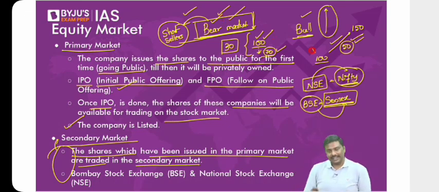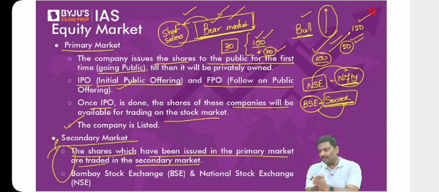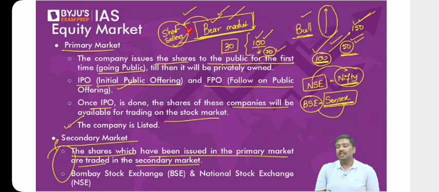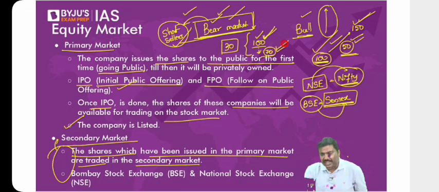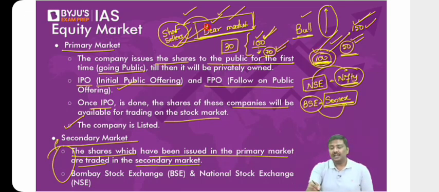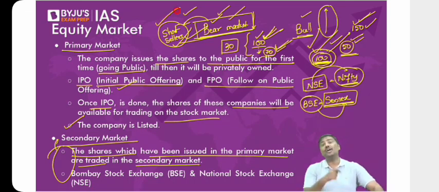In a traditional concept, you will purchase low, sell high, make profit. In a short selling system, you will sell high, purchase low. The sequence has changed. Focus on the sequence. In the traditional concept, first you purchase at low, then sell at high. But in short selling, first you sell at high, then purchase at low. Don't say, sir, buying and selling is happening. The sequence determines whether you are a traditional investor or a short seller. So whenever there's a bear market, short sellers will gain profit out of it.